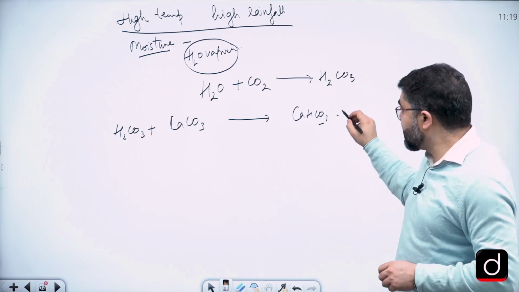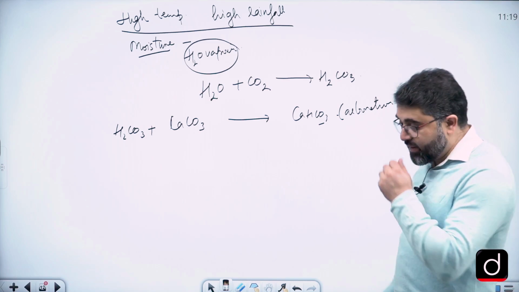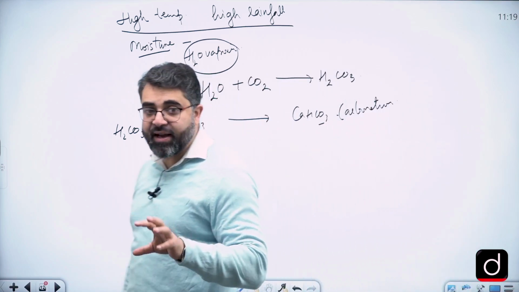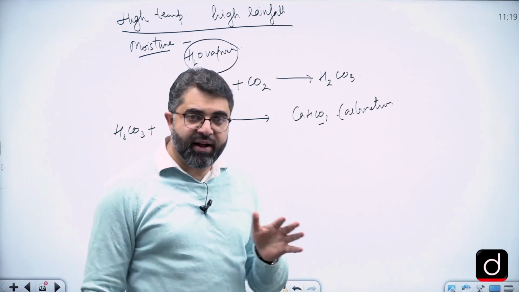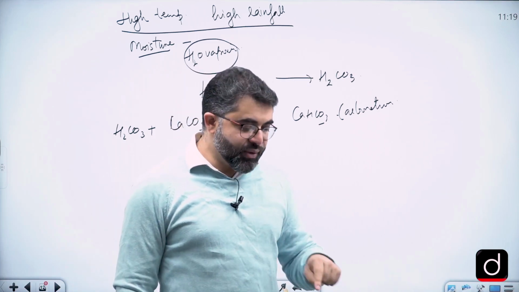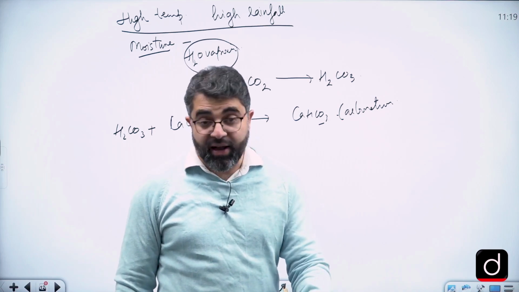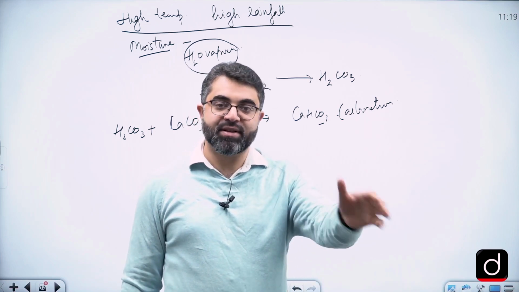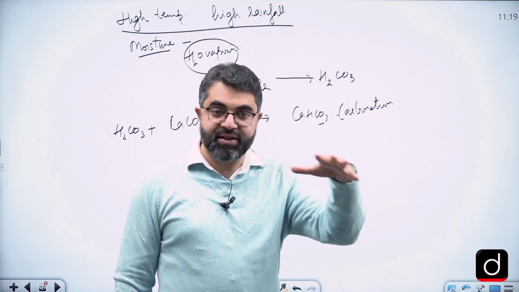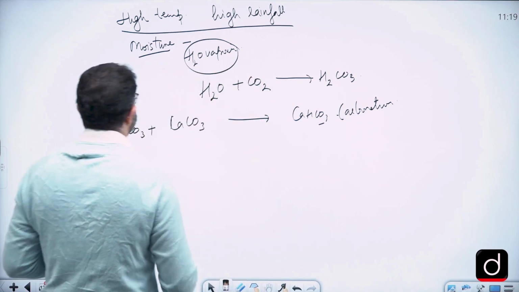And this process is called carbonation. So in the regions where rainfall is higher, moisture content is more, and the temperature is relatively higher, like tropical conditions, there can be the process of carbonation, which happens in most regions with tropical and equatorial conditions.